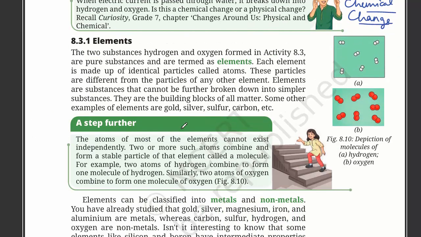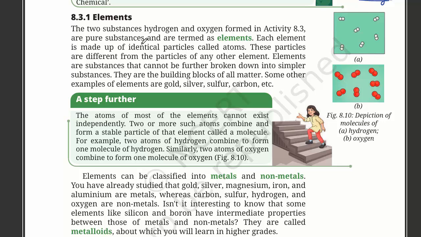Physical and chemical. Elements. The two substances hydrogen and oxygen formed in activity 8.3 are pure substances and are termed as elements. Each element is made up of identical particles called atoms. So in here we can see these are considered particles, although these are not atoms. Each circle we see here, or even here, this spherical one is known as an atom.